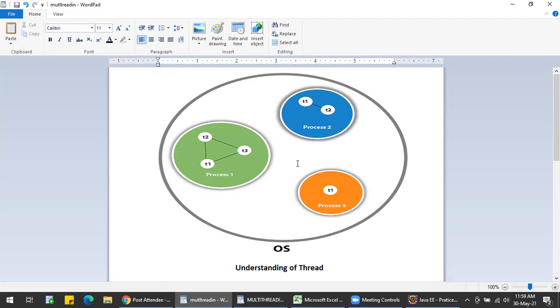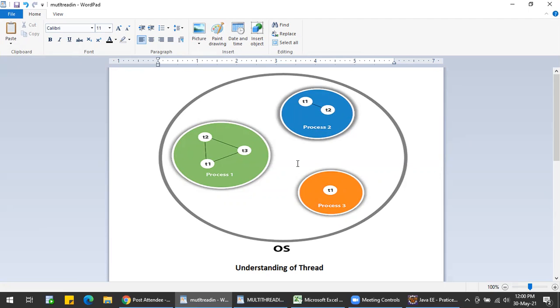Now let us see an example. Suppose a user is browsing the internet, and he may also be using the music player behind it. When he is doing these two tasks at once, there may also be an antivirus scanning for malware, which we will not be able to see, running behind the scenes. So these three applications will be running simultaneously in our OS.